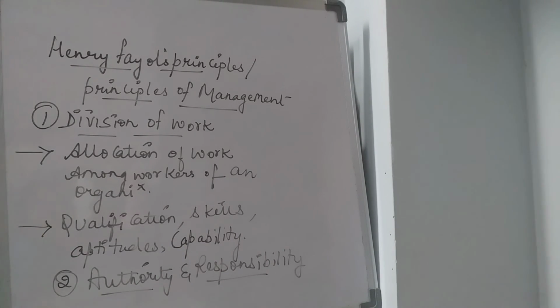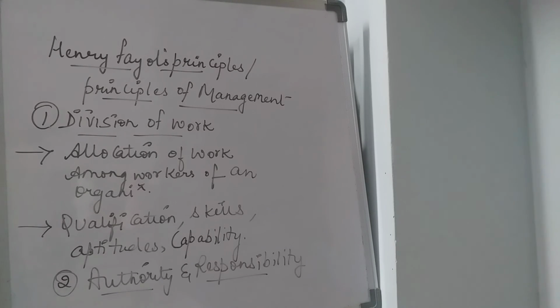The words authority and responsibility are very, very important in every field, be it business management or any kind of scientific field, or at home also. See, at home, who has the authority and responsibility? The authority goes to father or mother. Responsibility also goes to father or mother. Why are we giving that authority and responsibility to them?